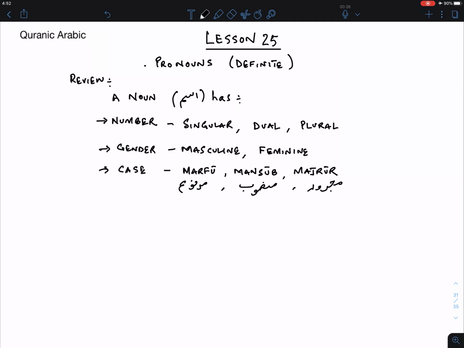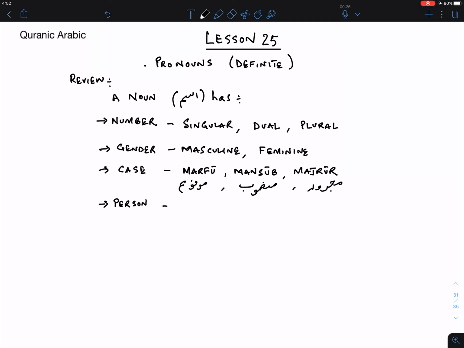There's another thing that nouns have, which is person. The pronouns will change based on what person in conversation it is.